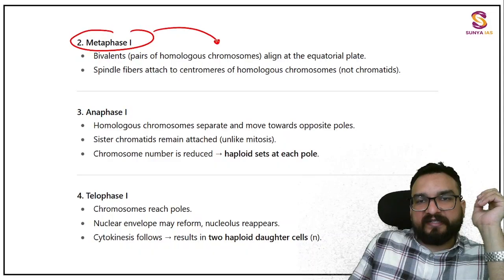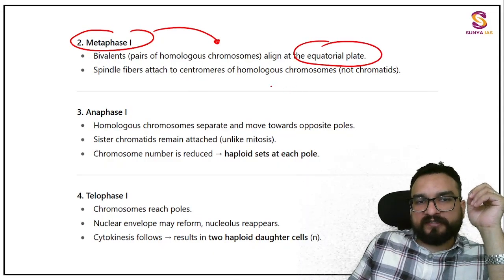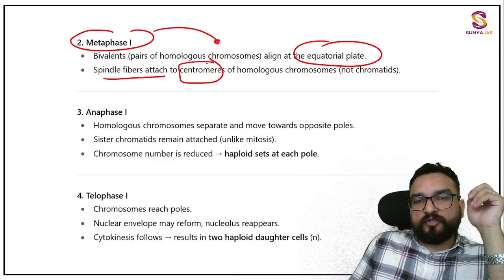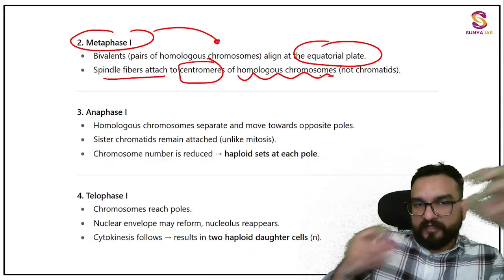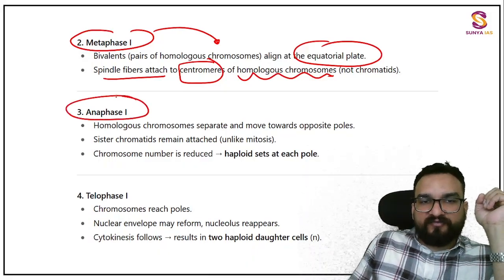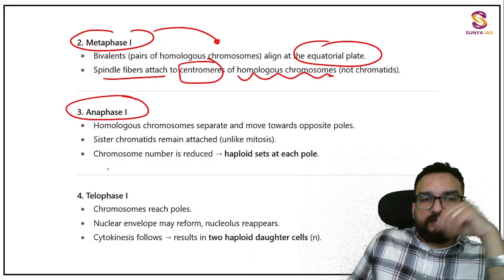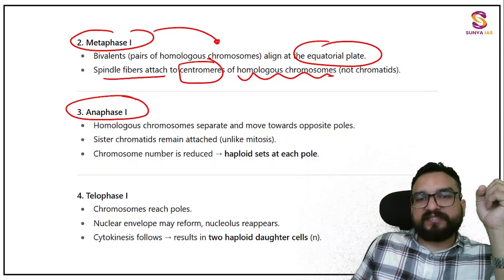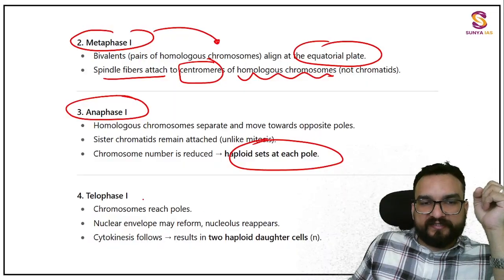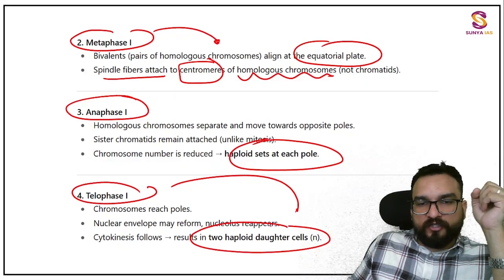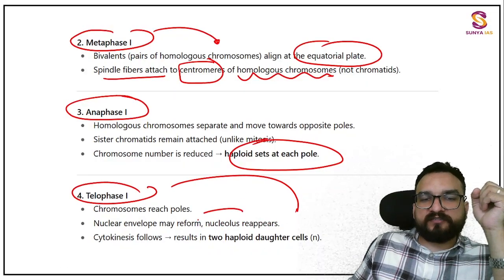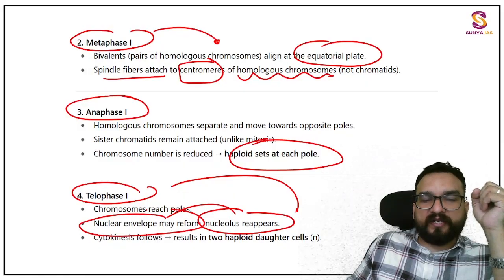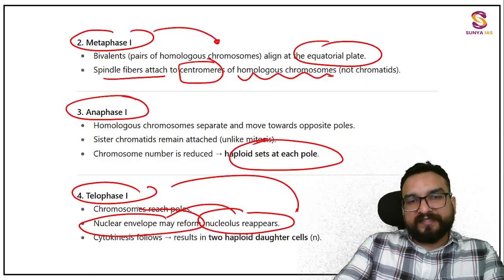In metaphase, you will find that the chromosomes align at the equatorial plate, and the spindle fibers attached to the centromeres of homologous chromosomes will detach. In anaphase, again the same thing happens. These haploid sets will move towards each pole, and in telophase they will be converted into two haploid daughter cells, with the nucleolus and nuclear envelope appearing. Yes, this is the first meiosis.